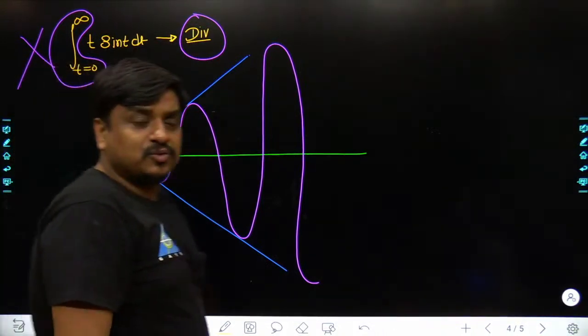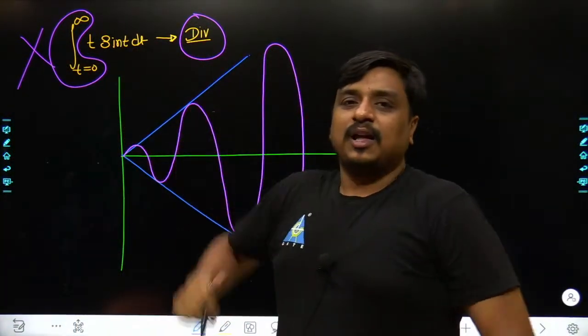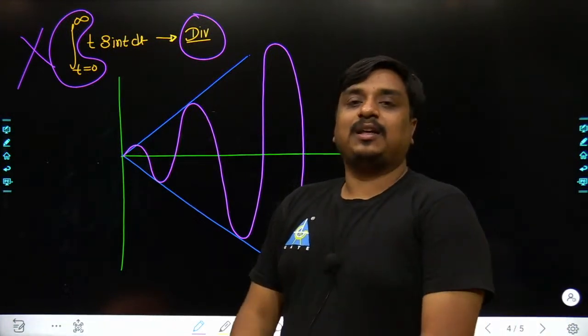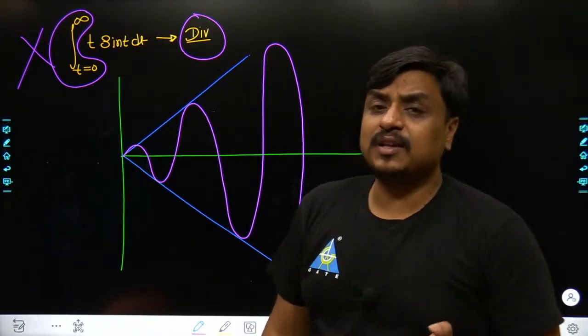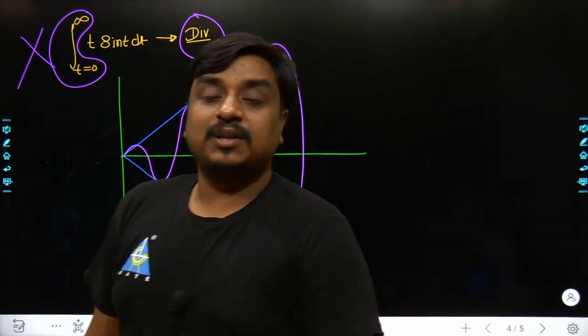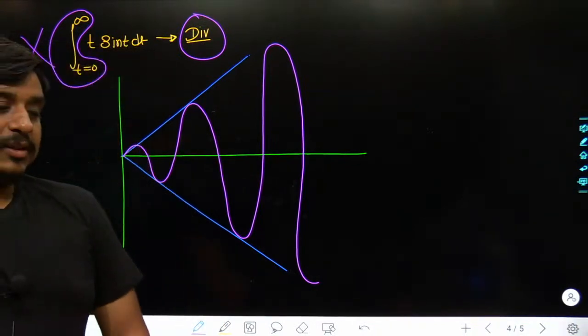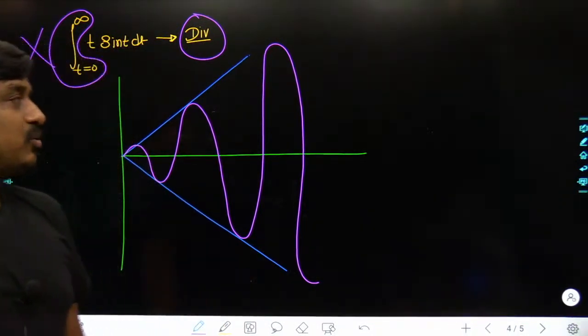And I know many of the students would apply the Laplace transformation. They would also recall, sir, if the t multiplication takes place in time domain, there would be differentiation with a minus sign in Laplace domain. I can understand, but that would not be the correct methodology. Could you understand what exactly I wanted to say?